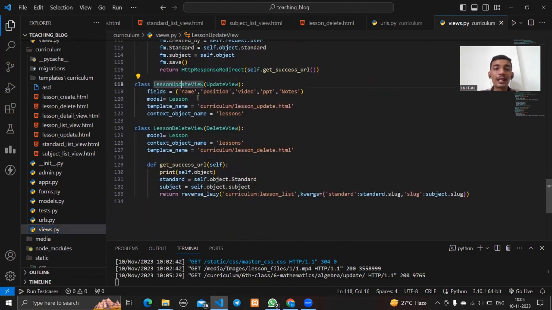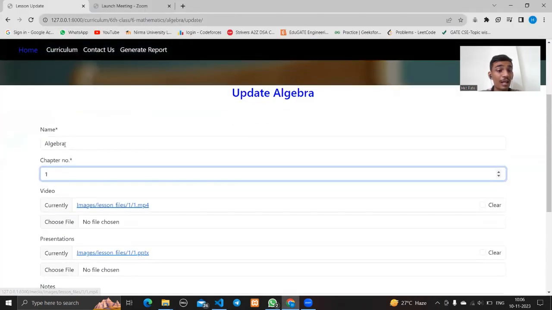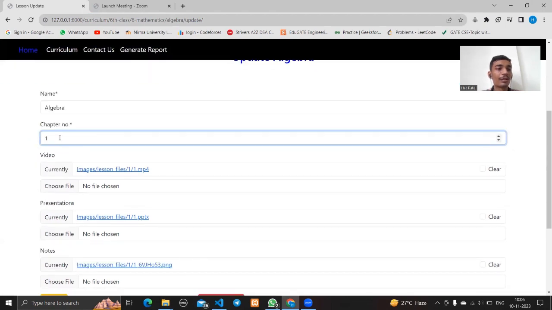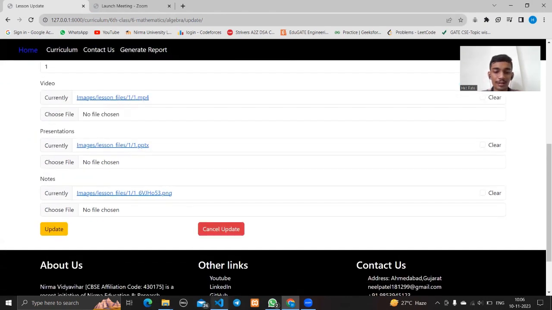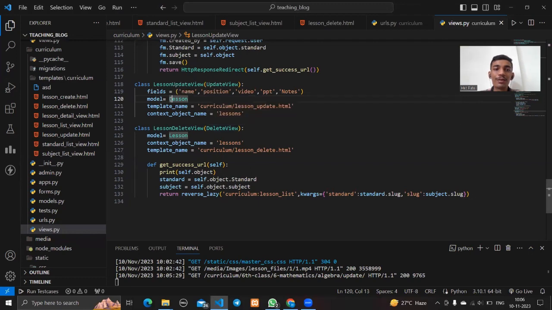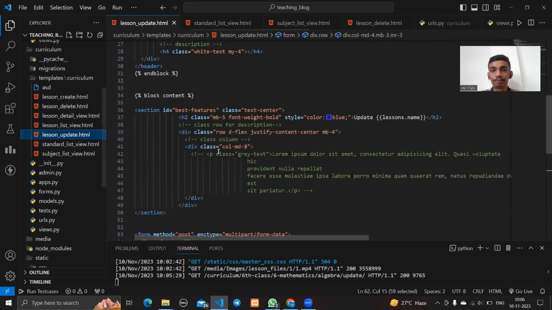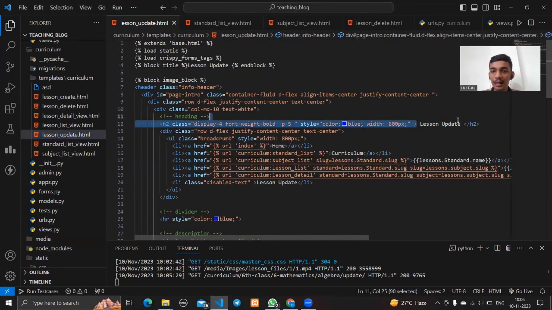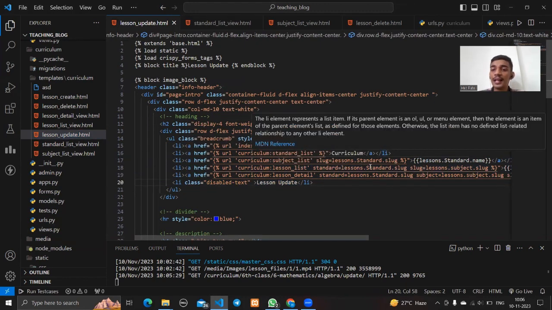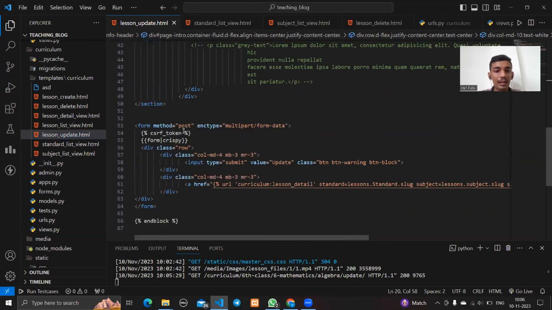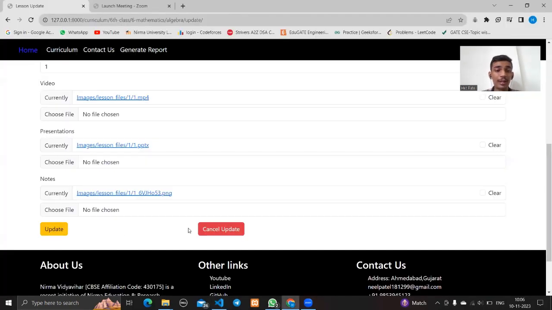Okay, and the fields are the name, position, and the 3 file fields. As it is mentioned, the name, then the position, and the 3 file fields. And we use the same model lesson, and the template is lesson_update. Here is the title and the navigation bar, and we have used the anchor tag and set the slug values. And at the last we have used the CSRF token in the form, and there are 2 options, update and cancel update.